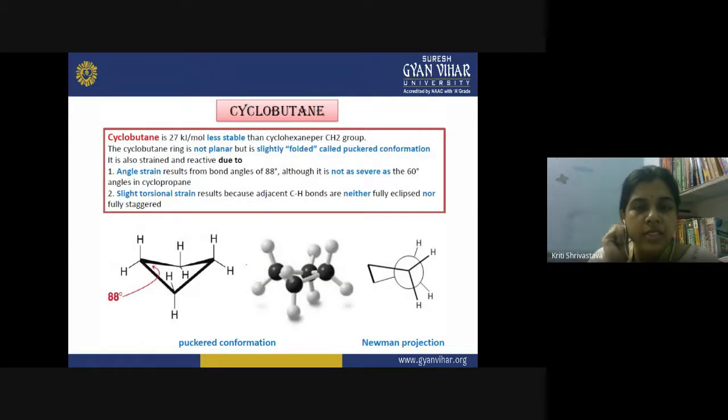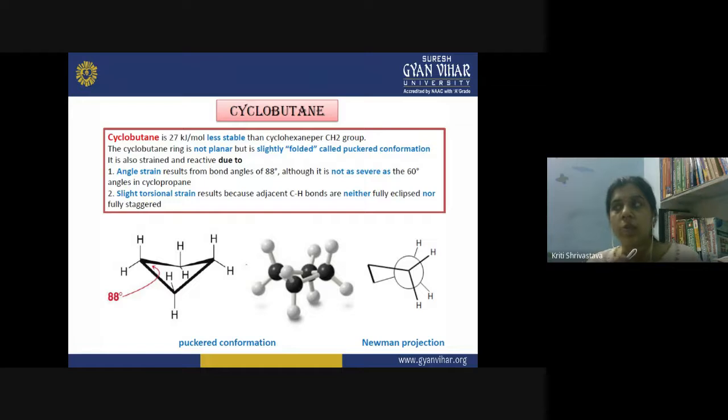Now let us discuss the cyclobutane molecule. If you again compare the heat of hydrogenation value per CH2 group, in the case of cyclobutane it is 27 kilojoules per mole less stable than cyclohexane. So again, the structure is not that stable compared to cyclohexane, and you can understand that just by looking at the value of the heat of hydrogenation. The cyclobutane ring is not planar.